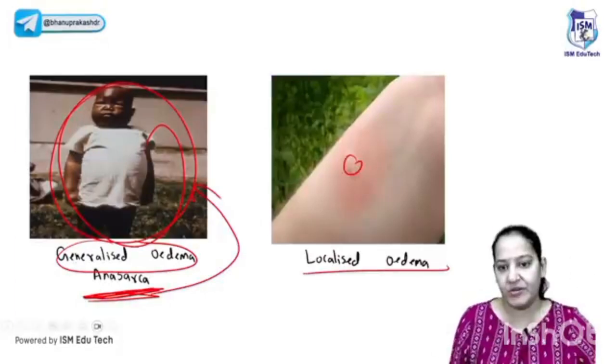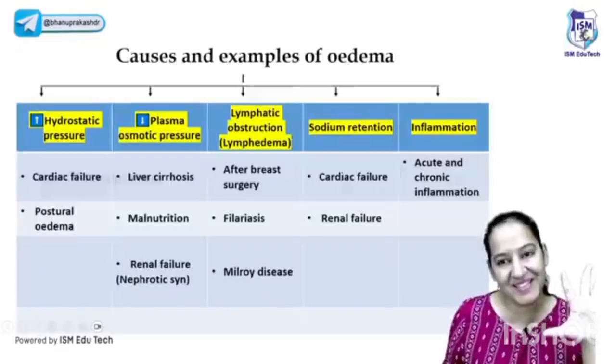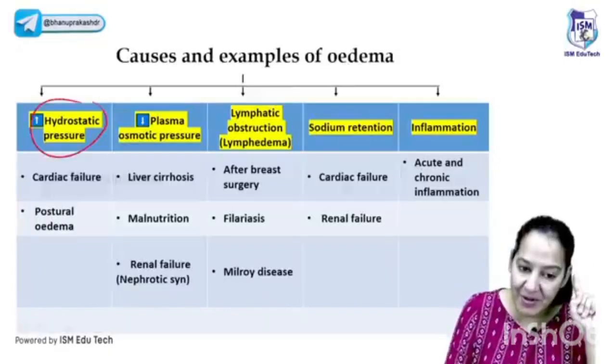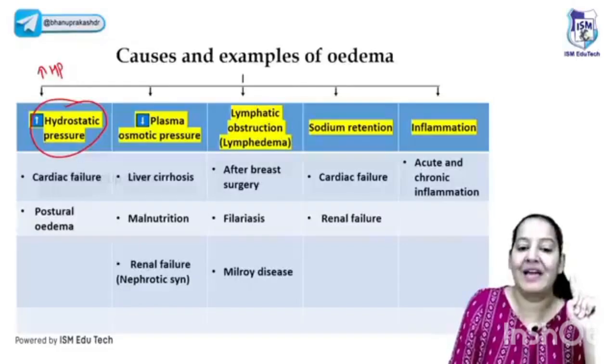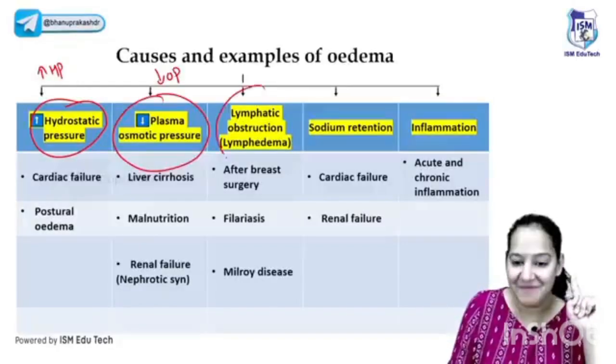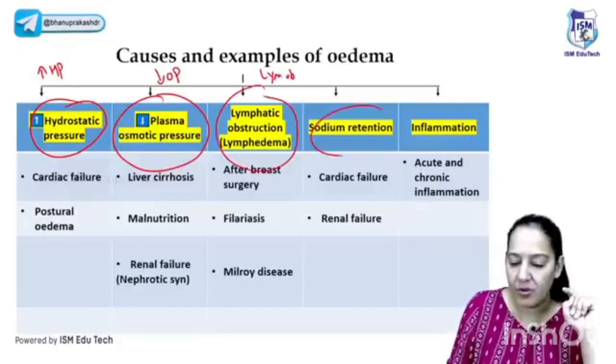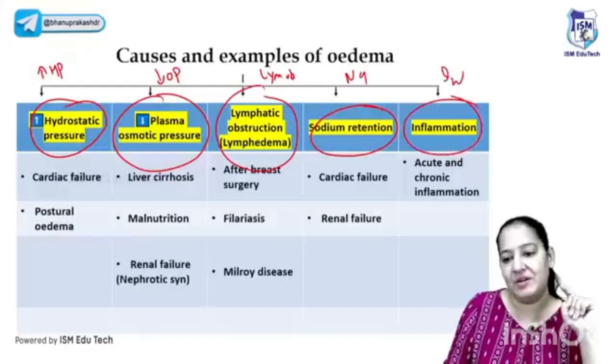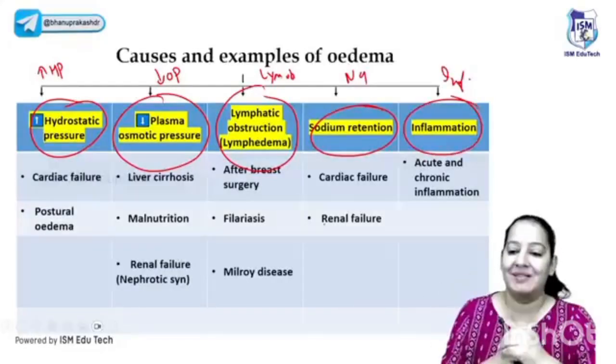So it can be focal, it can be generalized. So these are the 5 causes of the edema. Can you please enumerate? Increased hydrostatic pressure, decreased oncotic pressure, lymphatic obstruction, sodium retention, and inflammation or increased vascular permeability. Learn the examples. The examples are important.